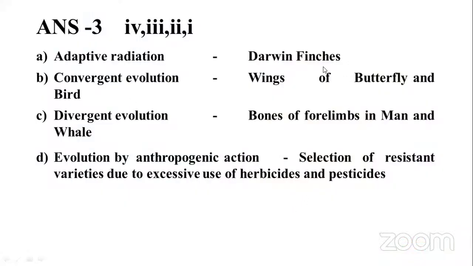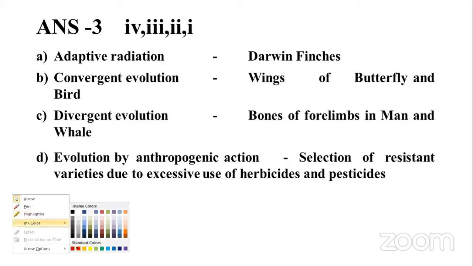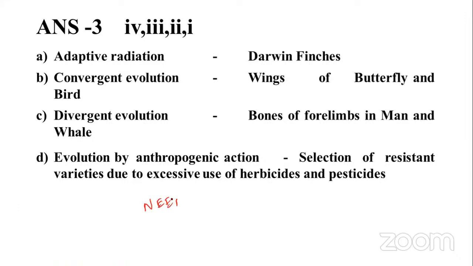Adaptive radiation, Darwin finches. Convergent evolution, wing of butterfly and also birds. Divergent evolution, bones of 4 limbs in man and whales, like that. Evolution by anthropogenic action, selection of resistant varieties due to the excessive use of herbicide and pesticide. So the option is 4, 3, 2, 1. Practice it, my dear. This is the NEET question. Don't forget, NEET question definitely. Okay, in this part, any one of them will come. Definitely it will come. Okay, go to the next one.